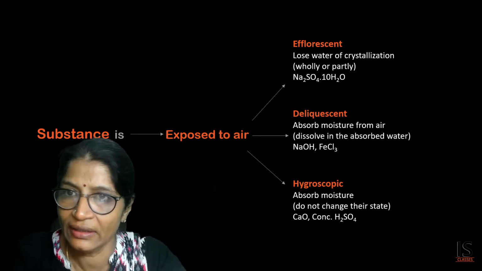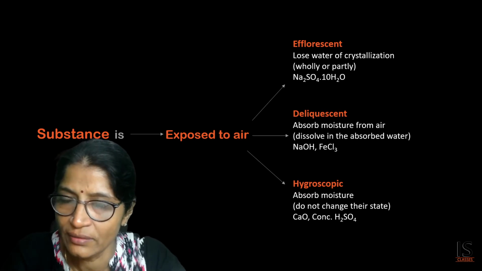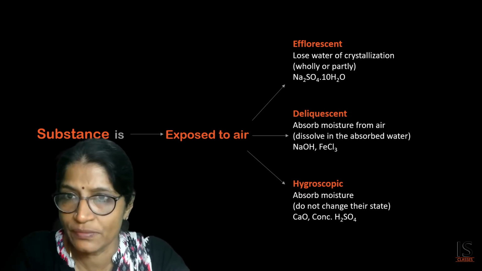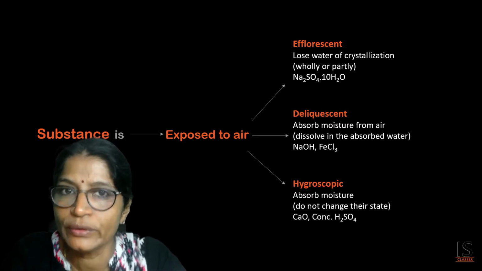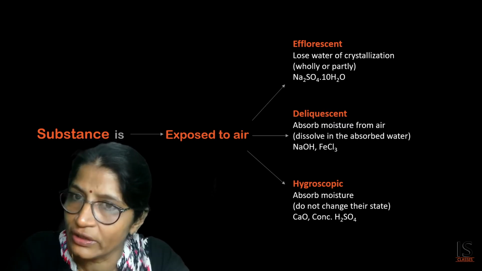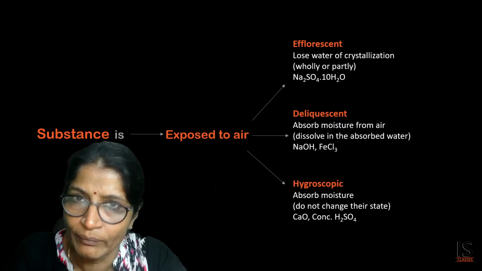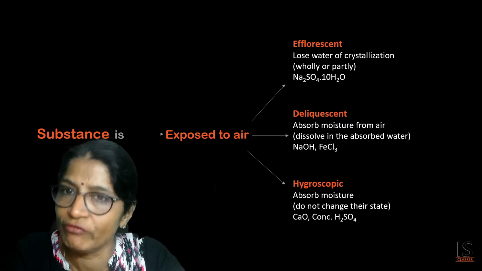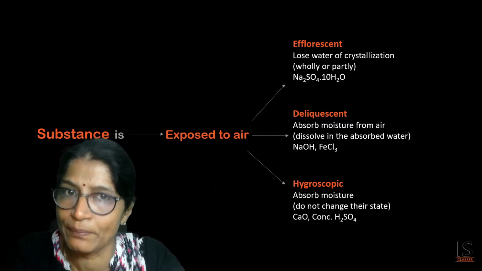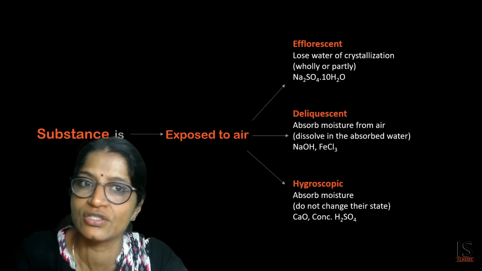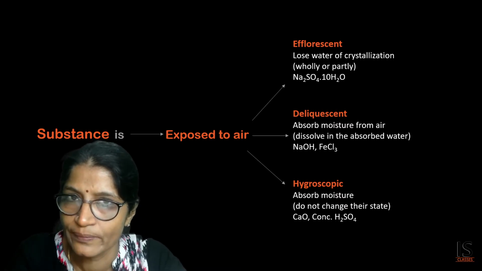Efflorescent substances lose their water of crystallization. The process in which a substance kept in open air loses its water of crystallization and is converted into powdery form is known as efflorescence, and the process in which the substance absorbs the moisture from the air and dissolves in the absorbed moisture is known as deliquescence.